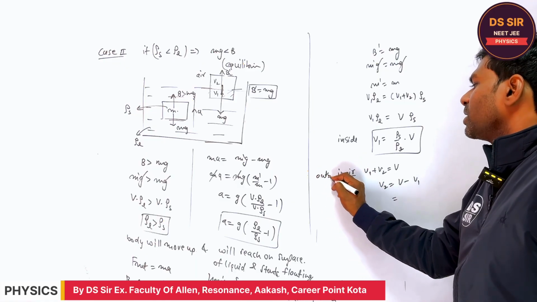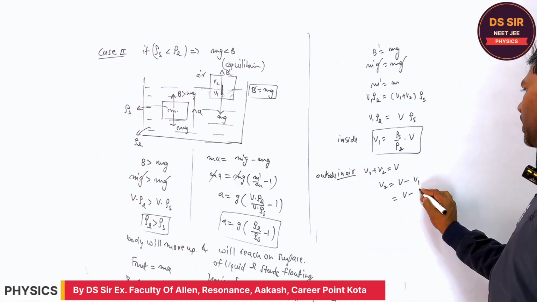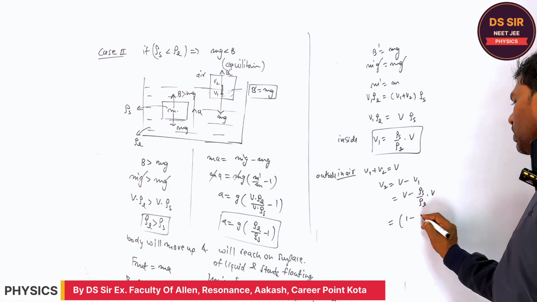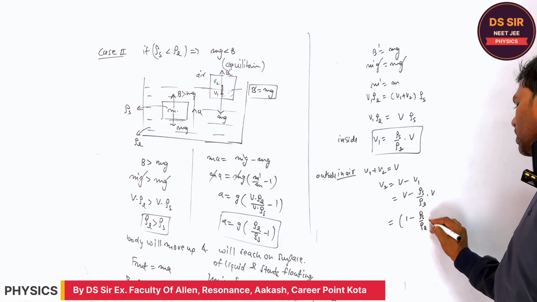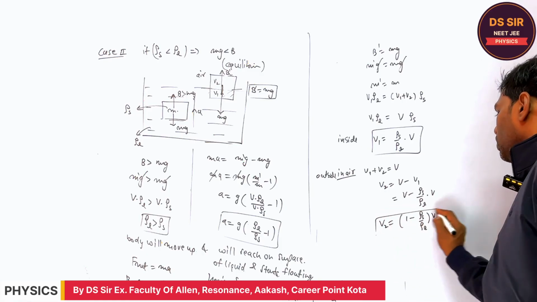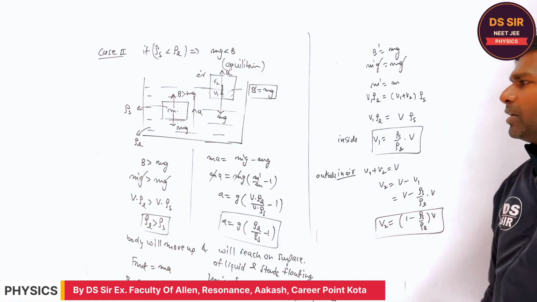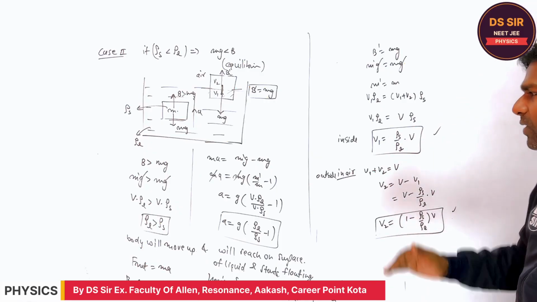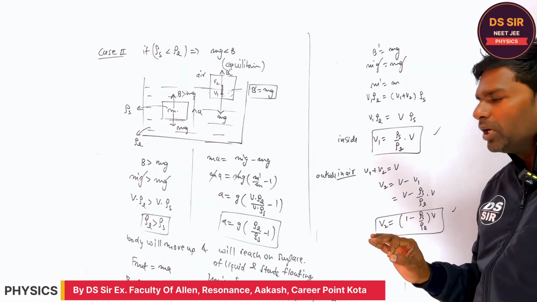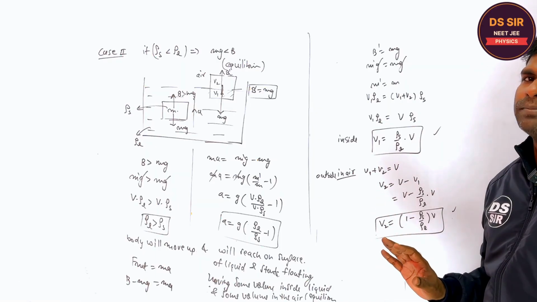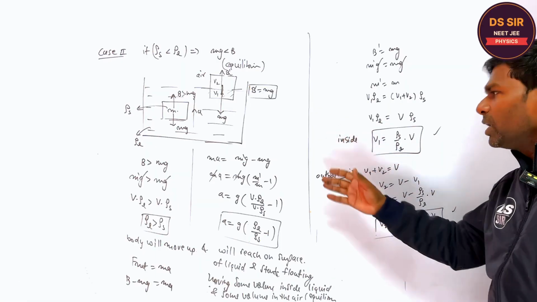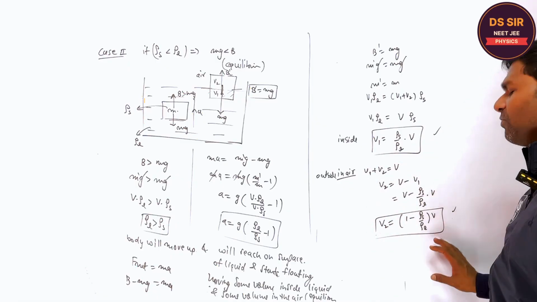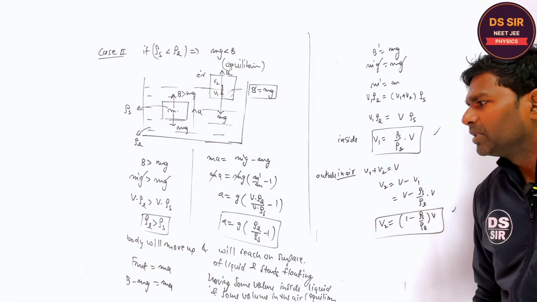Outside, you can say: V minus rho s upon rho liquid into V, so 1 minus rho solid upon rho liquid into V. This is the volume outside in the air. This is inside, this is the outside. In terms of the density, although we have derived this, you need not remember this as a formula. When we solve the question, every time we will do this. This is the concept, not a formula. All right, copy this.